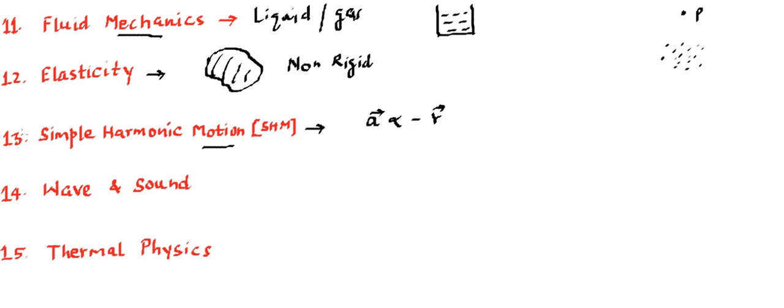Now, till the 13th chapter, starting from kinematics, this is called mechanics. In this mechanics, we deal with a particle and a collection of particles or bodies. Now wave is an entirely different aspect. It is very different from the particle. If we have a particle of mass m, and we give it a velocity, after a certain time it reaches location B. When it goes from A to B, we can say we have transferred energy and momentum from A to B. But for this transfer, the particle has to go from A to B.